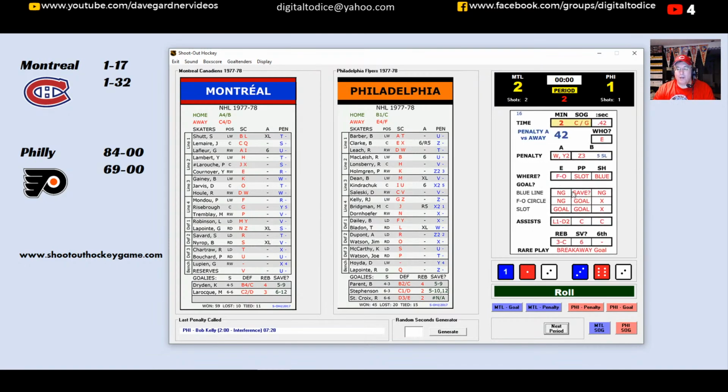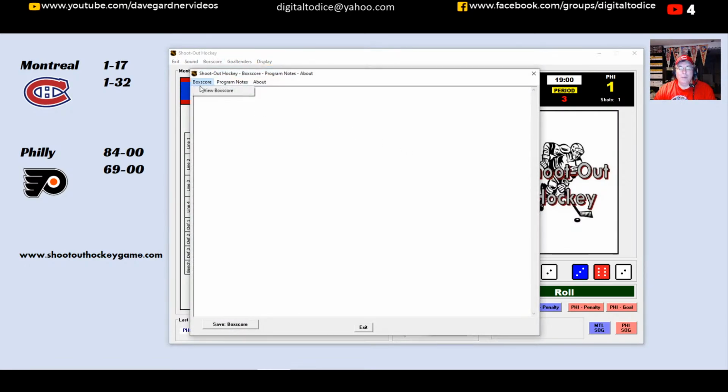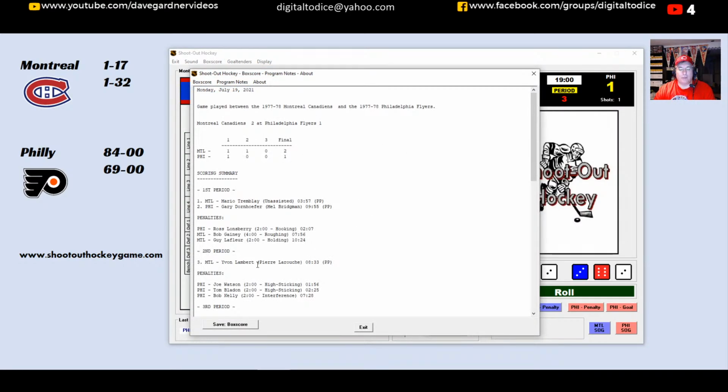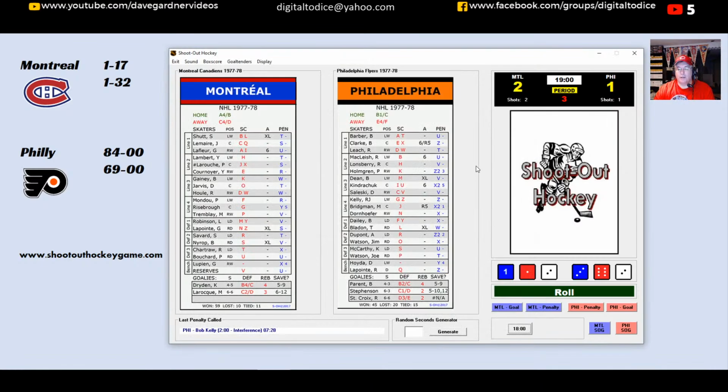He moves in from the point, tees this one off on Dryden. Dryden's going to try to make the save. It's a 5-9. Can Dryden make the save? Yes, he does with a 7. That's the second time Dryden's been tested, and he's stopped them both. And we'll flip the card here with two minutes, and that'll end the period. So Montreal clinging to a 2-1 lead here in the third period, trying to sweep the Flyers and move on to the finals. Again, Lambert, the only goal. All the goals in this game have been power play goals, and that's where we stand, 2-1. So let's roll.